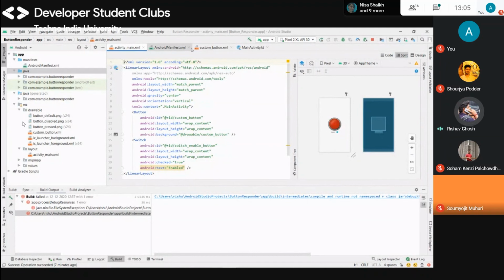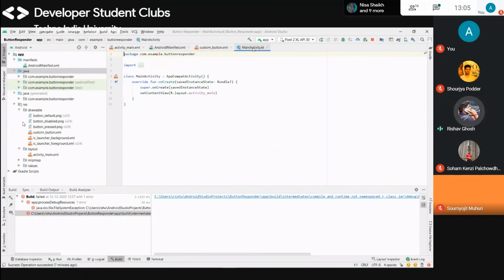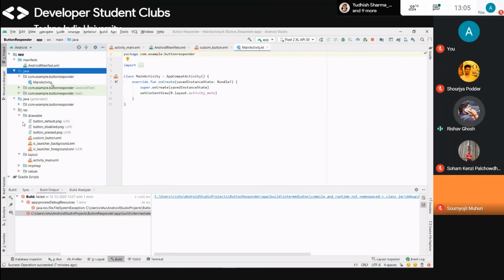For that functionality we need to go to main activity.kt, and you can see the path: app, then source, then main, Java. Here is the main activity folder, and in main activity you just need to code the functions, like you can call APIs, call buttons. Just how you can direct the buttons, how they will work or not, when they will work, etc.